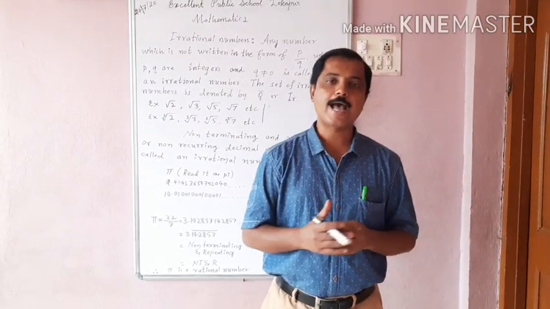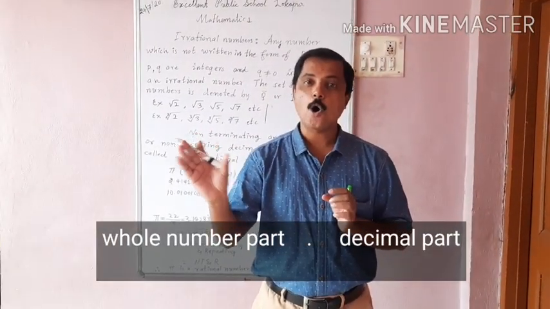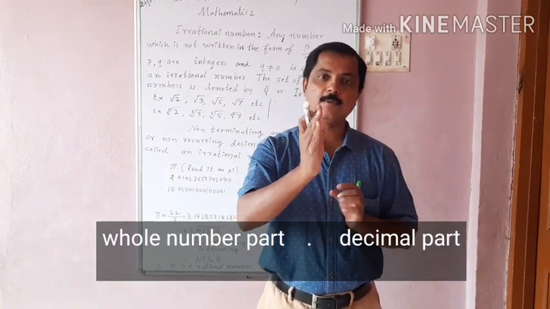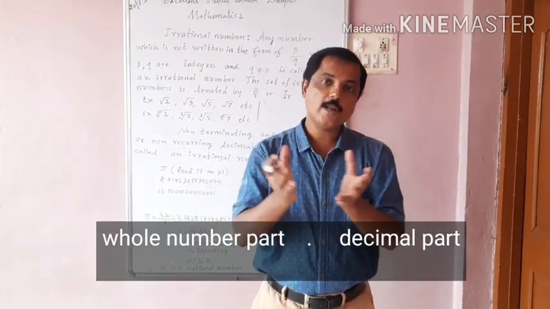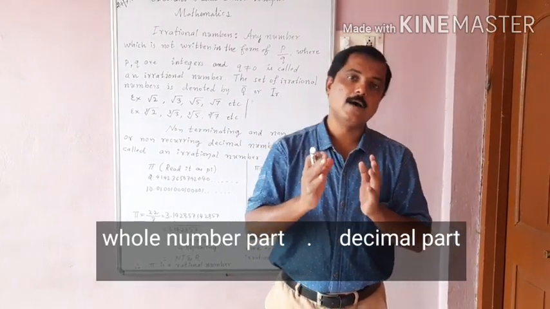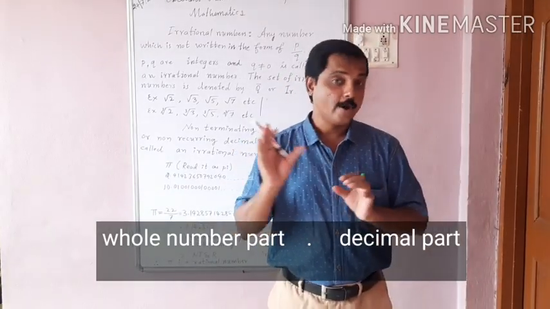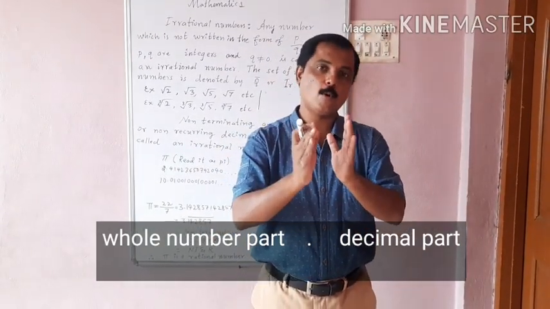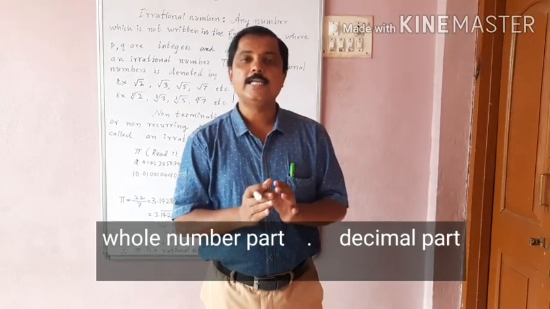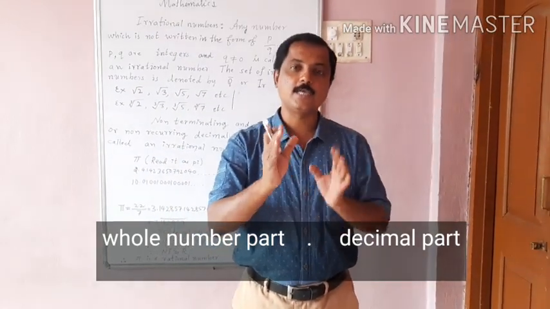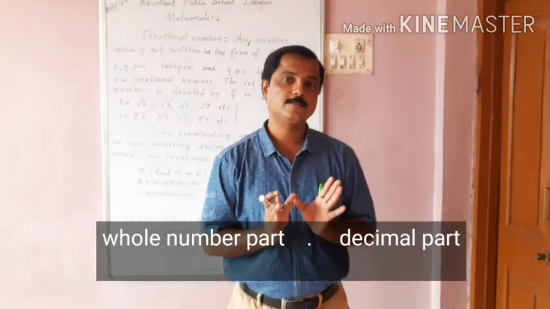Every decimal number has three parts. Okay, the whole number part or integral part, a decimal point, and a decimal part. So children, every decimal number will have three parts. Okay, what are those? A whole number part, a decimal point, and a decimal part. Okay, the decimal point is kept in between the whole number part and the decimal part. Okay.